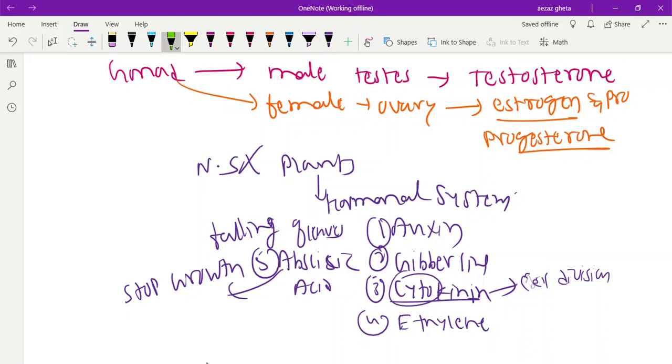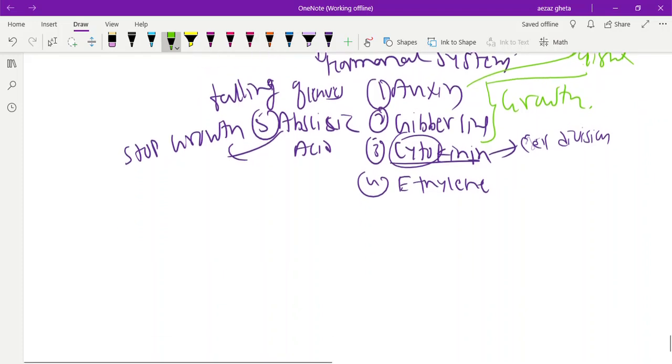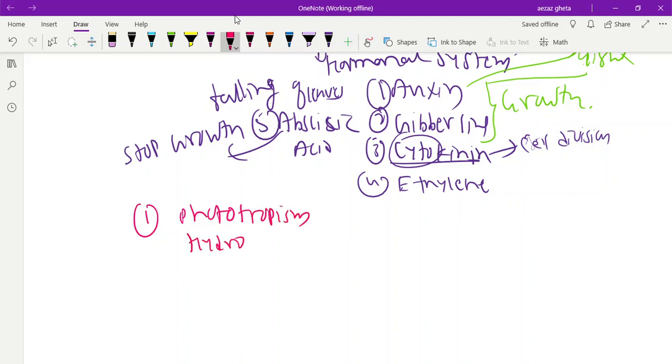Okay, auxins and gibberellins are responsible for growth. Okay, if you keep a plant in a shady region, it will grow towards the light. It is due to auxin, remember. Even plants also show response to stimulus. There are various responses to stimulus, like they show phototropism, hydrotropism, chemotropism, thigmotropism.